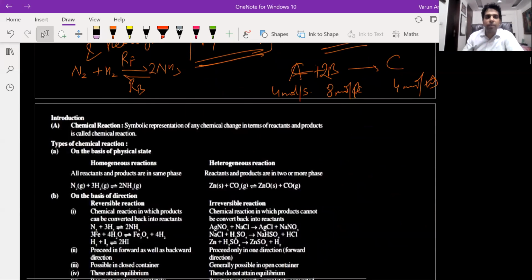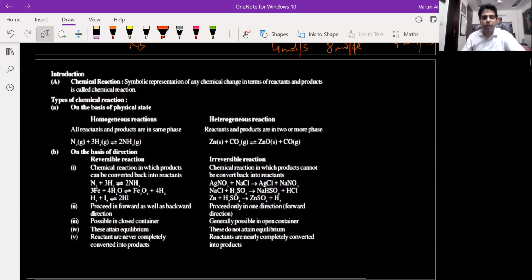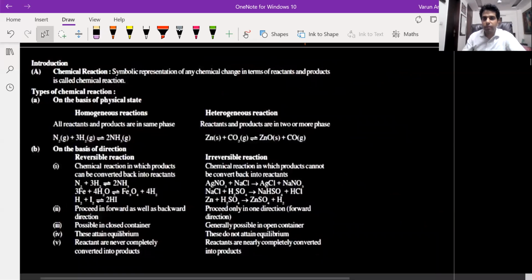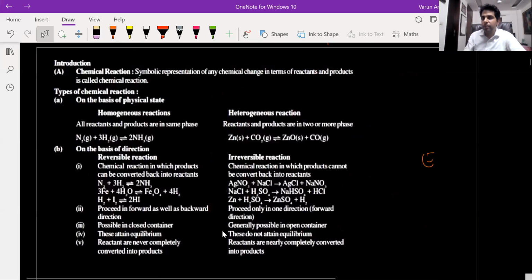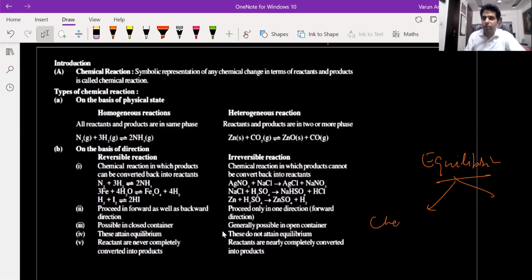So let us start with the chapter chemical equilibrium. Write down the heading equilibrium. So now the chapter name in NCERT is equilibrium. And that is divided into chemical equilibrium and ionic equilibrium.